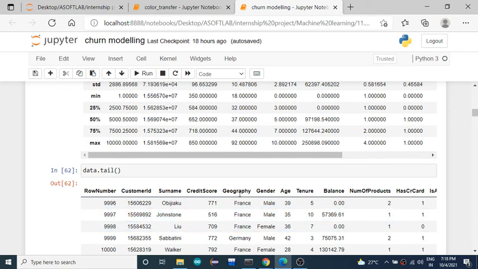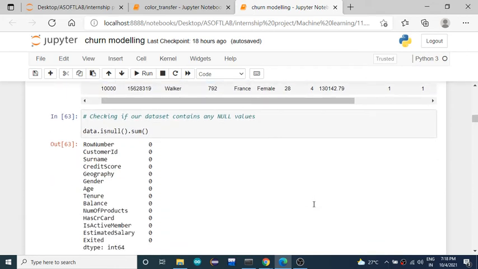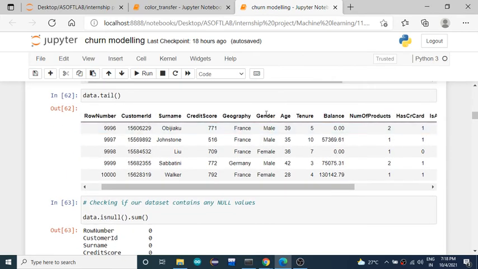Out of this, geography and gender are categorical data, and we didn't have any missing values here, so we don't need to perform any handling of missing data. That means we don't need to perform any imputing here. So we just need to concentrate on converting categorical data into numerical data.